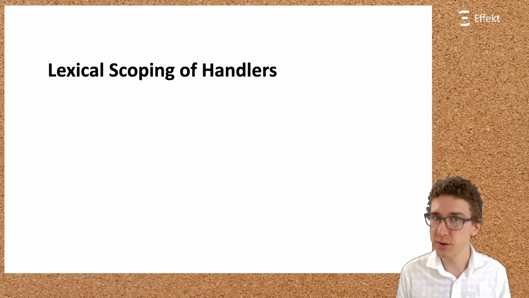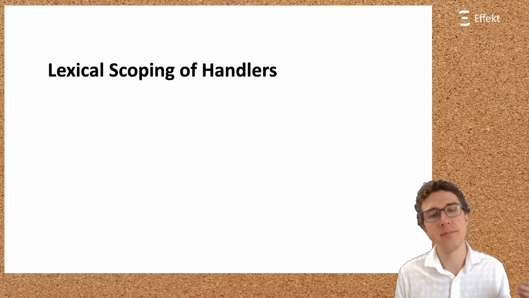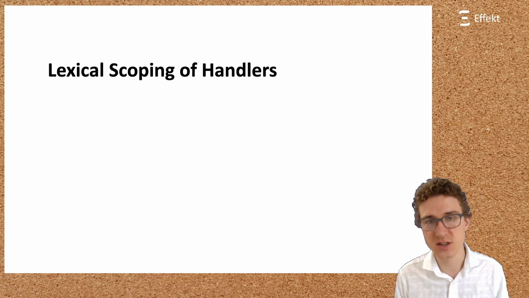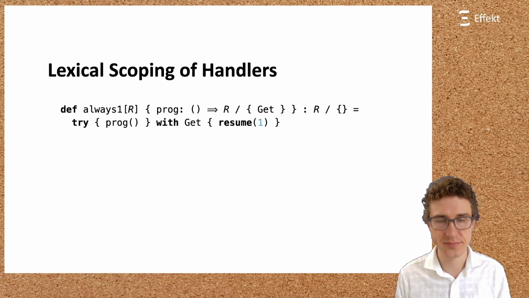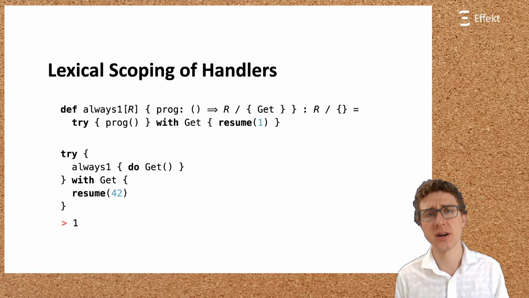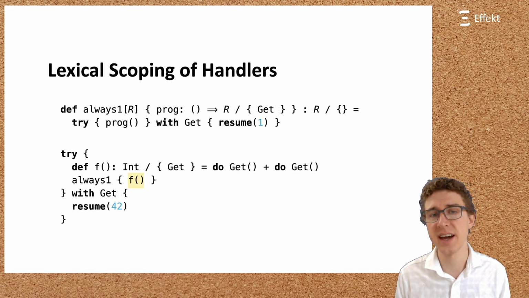I want to highlight one important point. Like other recent approaches to effect handlers by Zhang and Myers, or Biernacki and colleagues, in the effect language we establish some form of lexical scoping of effect handlers. To understand this, let us assume the following higher-order function. It takes a block prog and handles get by always resuming with 1. So this example will return 1. Similarly, running f under always 1 will yield 2.